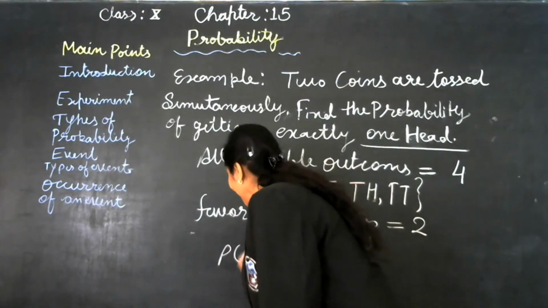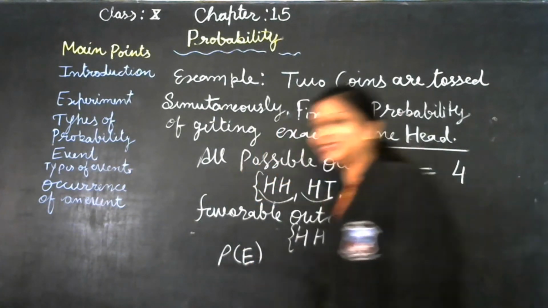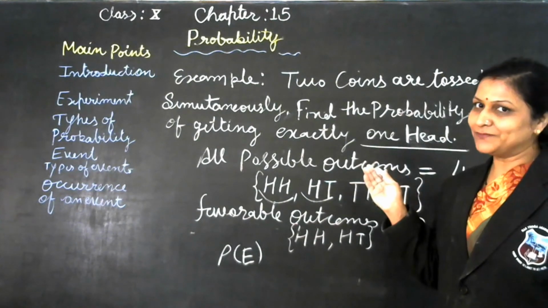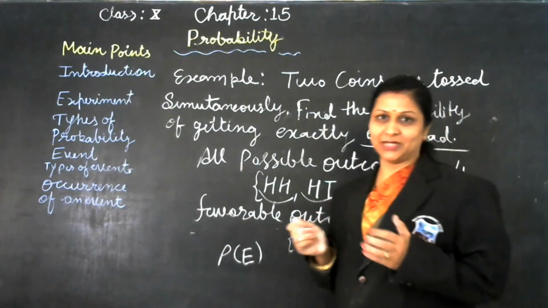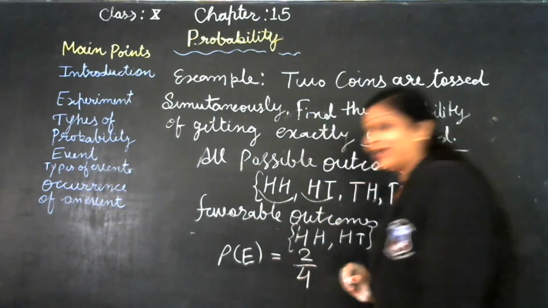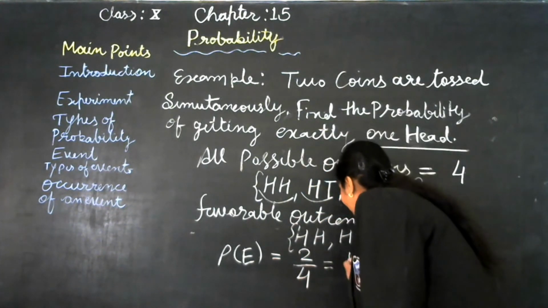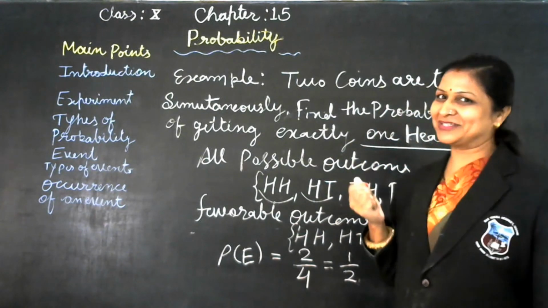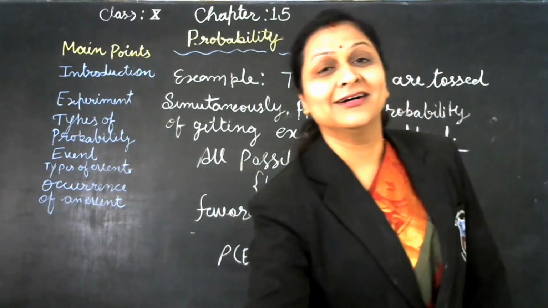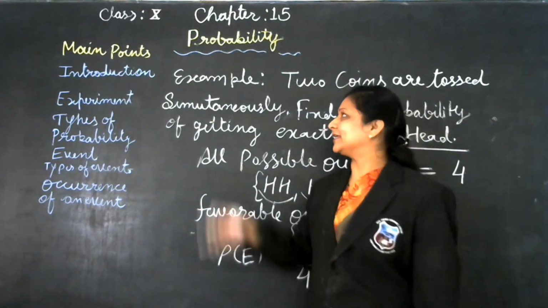That is P of E. Probability of E is number of favorable outcomes upon all possible outcomes. That is 2 upon 4, and in the simplest form, that is 1 upon 2. 50% probability we have. So in that way we can understand this topic, that is probability.